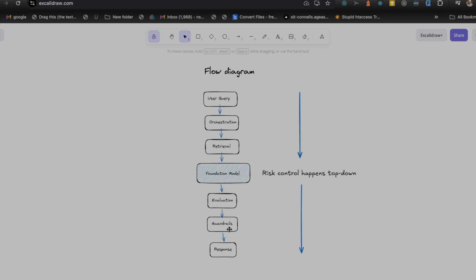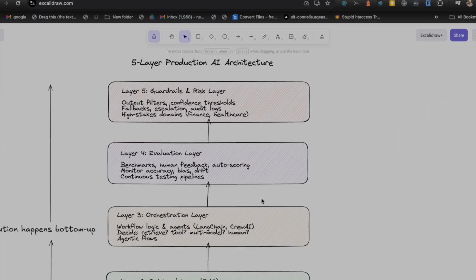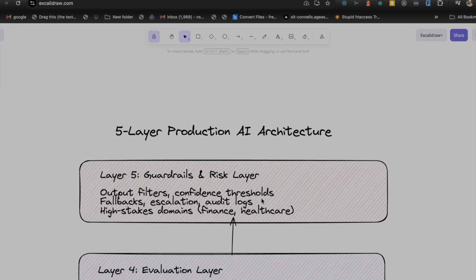At our next layer, which is nothing but a guardrail, it is responsible for checking if we have any data exposure, if all the terms and conditions or all the rules like GDPR and other things are being met, and based on that responses are being generated. So this was the complete flow diagram. Now on the basis of this, we will move forward and see how a 5-layer production architecture can be defined.